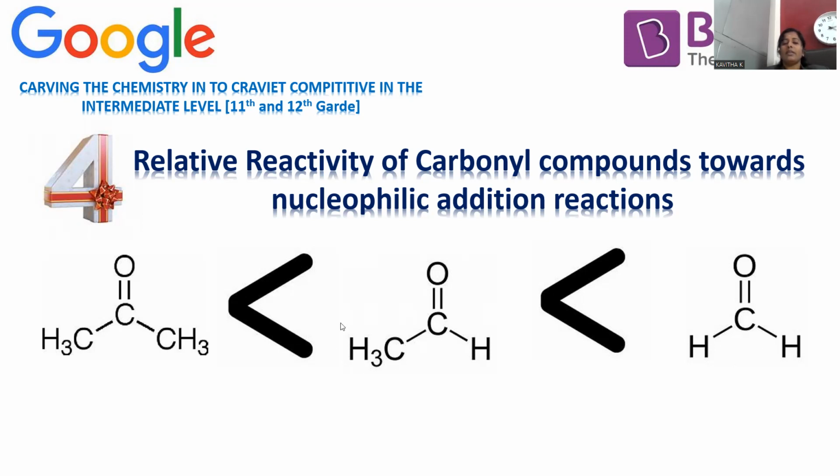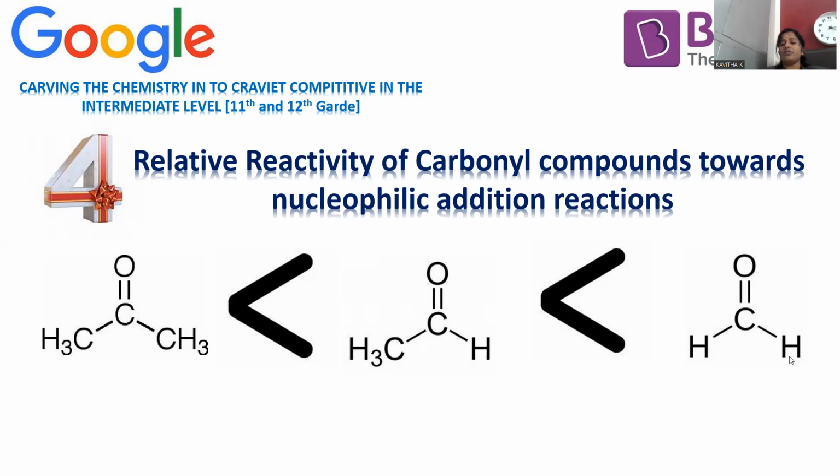Move on to this one, methyl. What will methyl do, plus I or minus I? Methyl has a plus I effect. Whenever methyl has a plus I effect, the carbon becomes electron rich, so any nucleophile finds it difficult to react. Moreover, it also shows another effect called steric hindrance. The nucleophile finds it not easy to react.